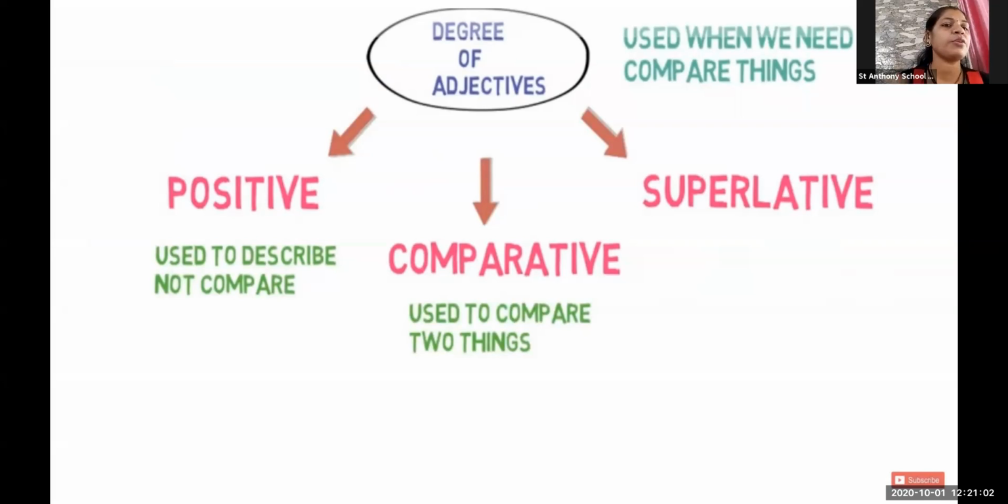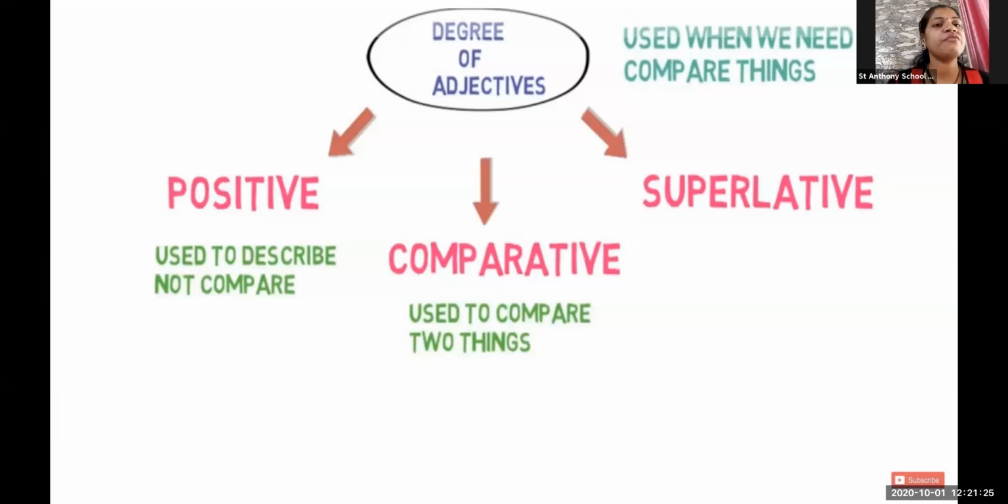We just keep on describing the boy, this is a tall boy. I just described that the boy's height is tall. I haven't compared with the sister or brother. I just gave the describing word, that is tall. Now,